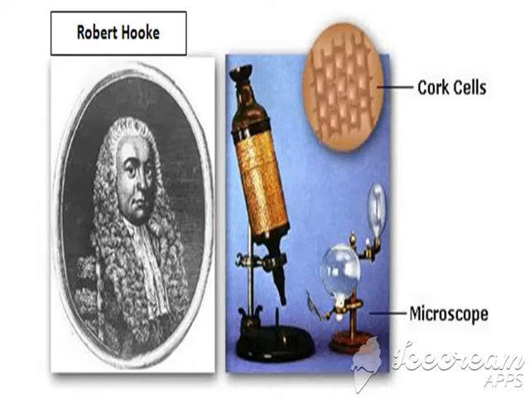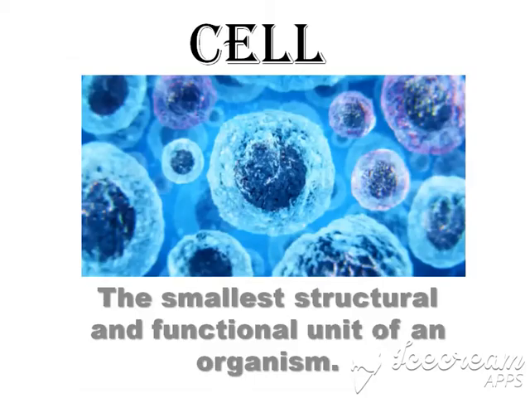Every organism, irrespective of its shape or size, is made up of cells that help it to perform various life processes. The number of cells varies from one organism to another. The arrangement of cells gives the organism a unique shape and size. So, cell is the smallest structural and functional unit of an organism.